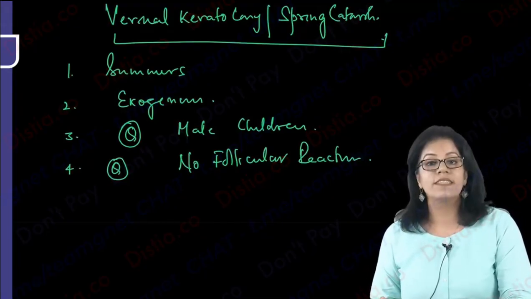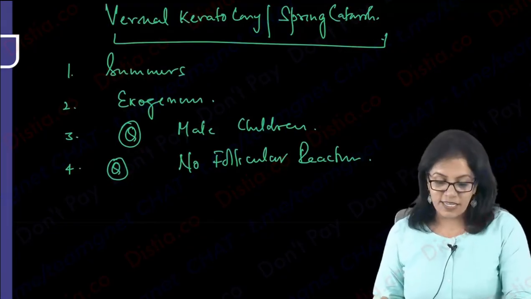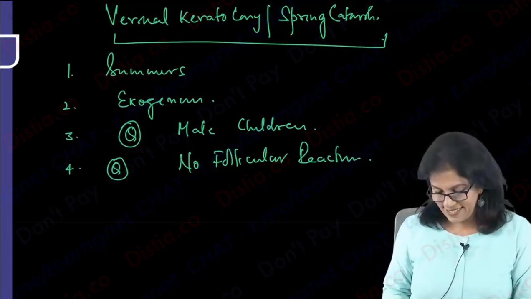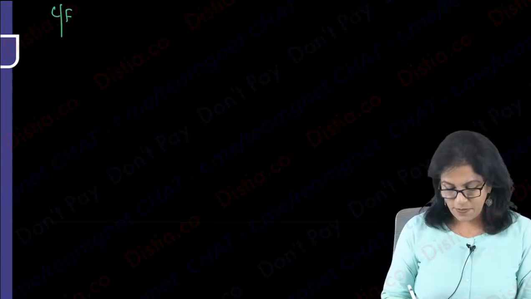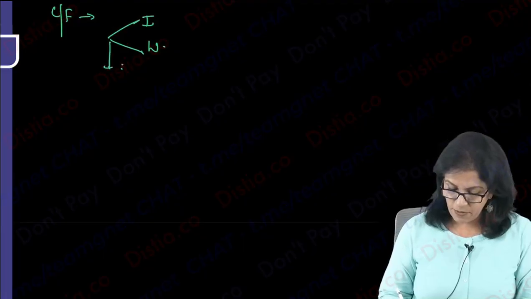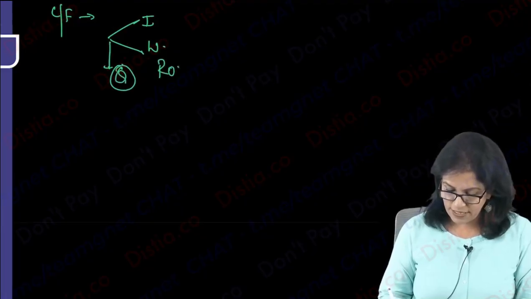now we talk about how will the child present. Of course, as in any allergy, lot of itching, lot of watering. Apart from that, so write down the clinical feature, the presenting feature will be IW, itching and watering, and very, very important, this is also exam question, ropey discharge.